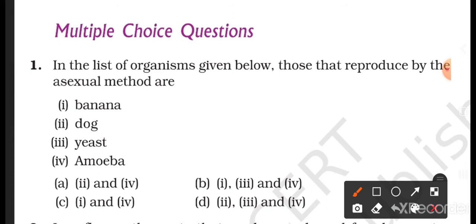Banana reproduces by vegetative propagation, dog is a mammal, it reproduces sexually, yeast reproduces by budding, which is an asexual method of reproduction, and amoeba reproduces by binary fission, which is also asexual. So here the answer is B. Banana, yeast and amoeba reproduce by the asexual method of reproduction.